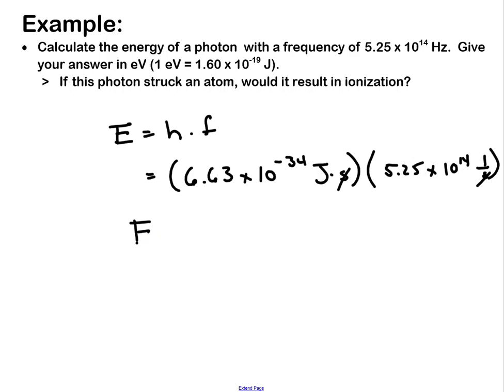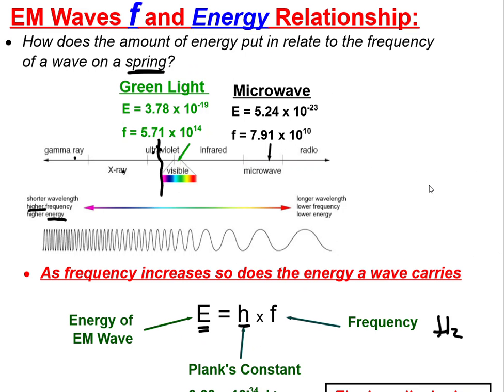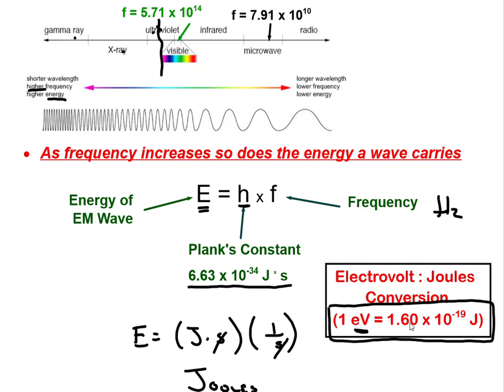Cancels. The energy that this photon has is, I need to put that into my calculator, 6.63 E negative 34, close parentheses, times 5.25 E 14, and I end up with 3.48 times 10 to the negative 19th joules. Well, we want this in electron volts, it says. And so I need to convert this from joules. I know the conversion factor, or they told me. If you don't remember, it's on the last slide. 1 electron volt is 1.6 times 10 to the negative 19th.